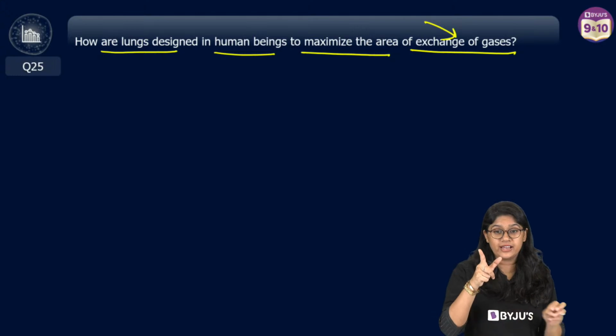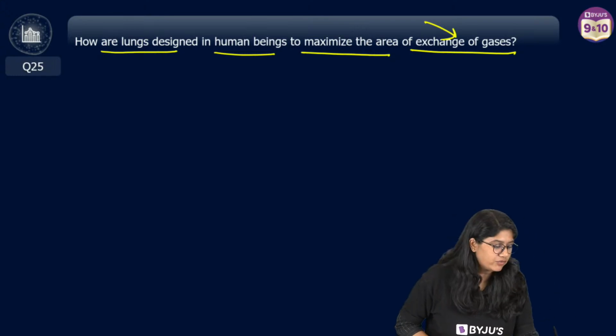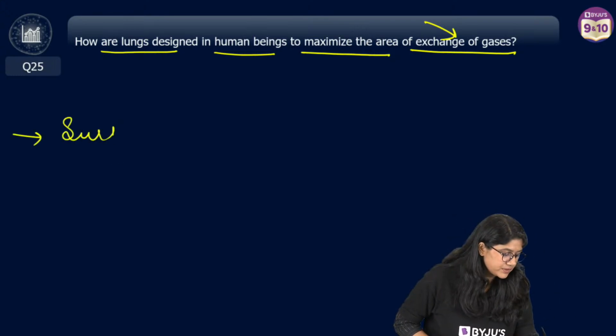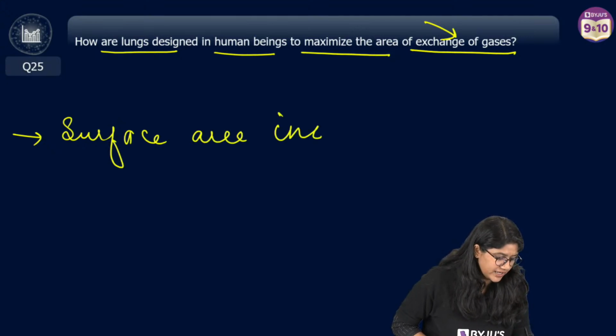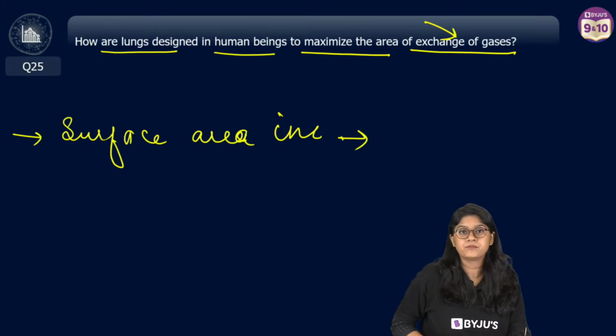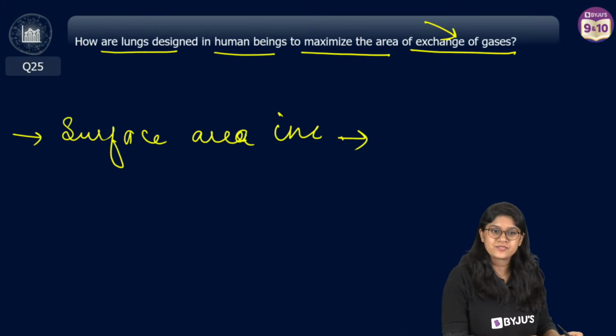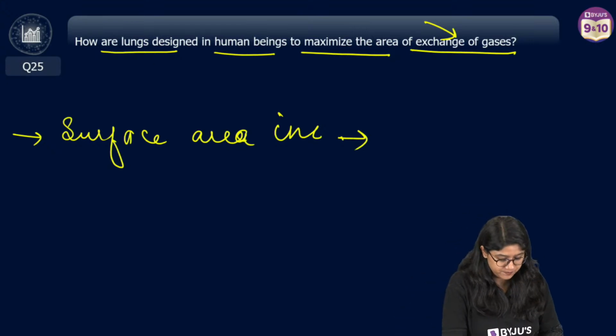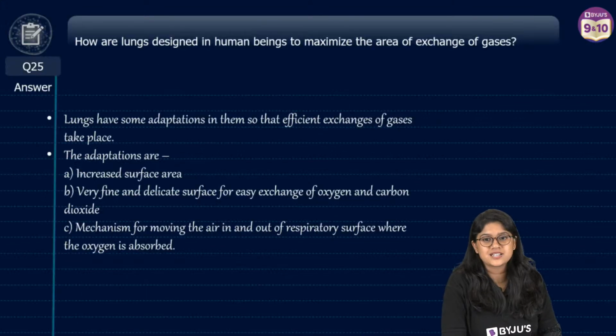Spongy, very good. Alveoli. So if you look at the alveoli, one thing we are clear on is that it increases the surface area. They're very tiny structures, right? They actually increase the surface area for the exchange of gases. That's one important thing. Please do mention it. Okay? The answer is alveoli only.